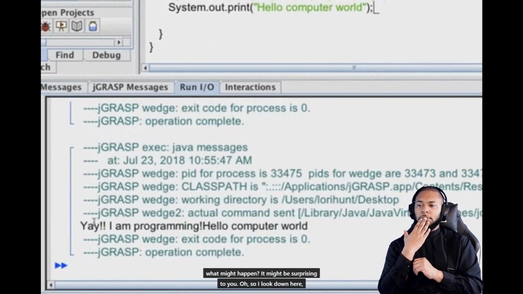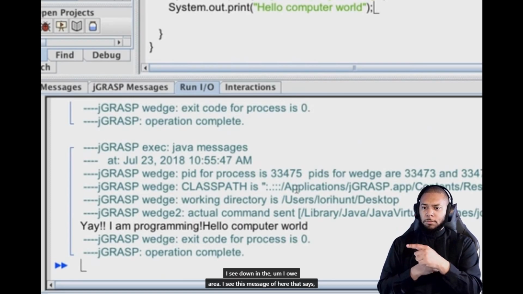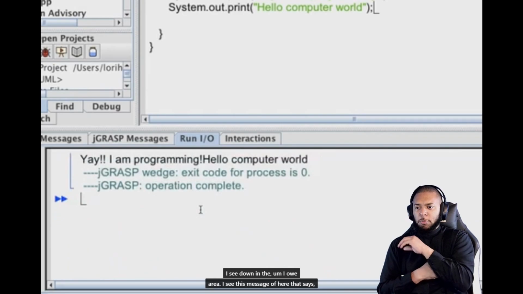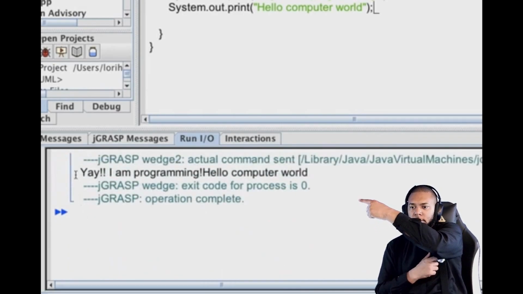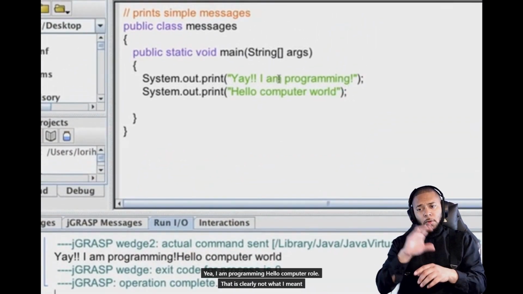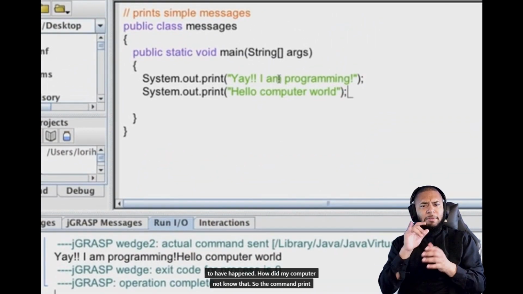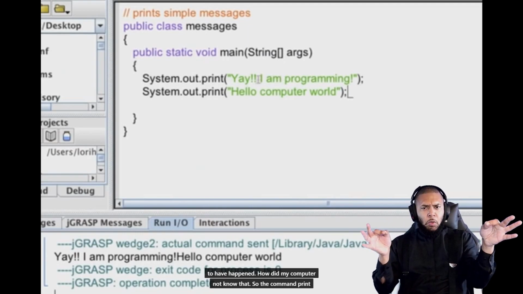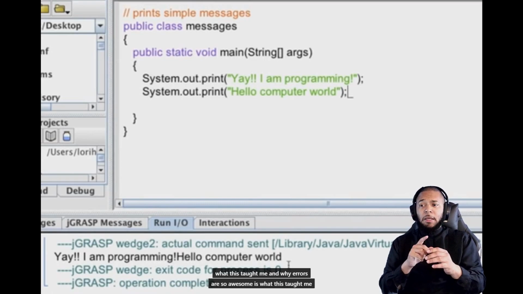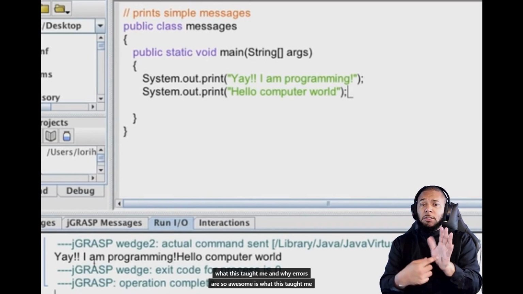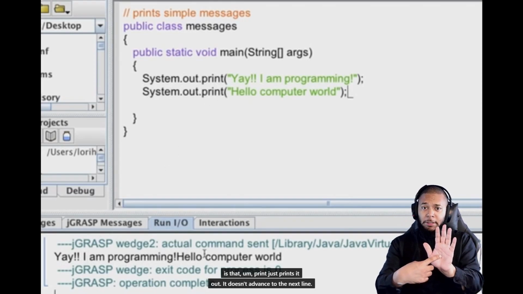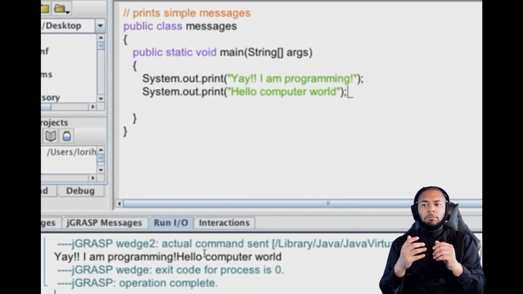Uh-oh. So I look down here, I see down in the I/O area, I see this message appear that says, yay, I am programming, hello computer world. That is clearly not what I meant to have happen. How did my computer not know that? So the command print, what this taught me and why errors are so awesome is what this taught me is that print just prints it out. It doesn't advance to the next line.